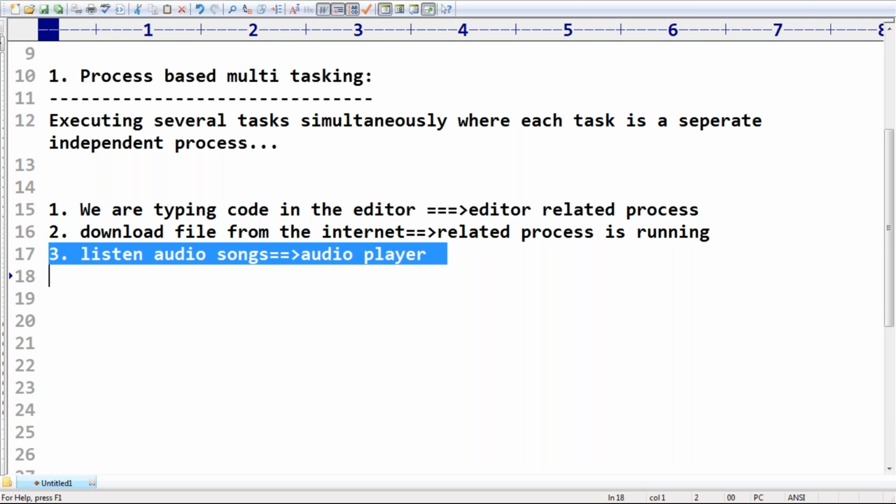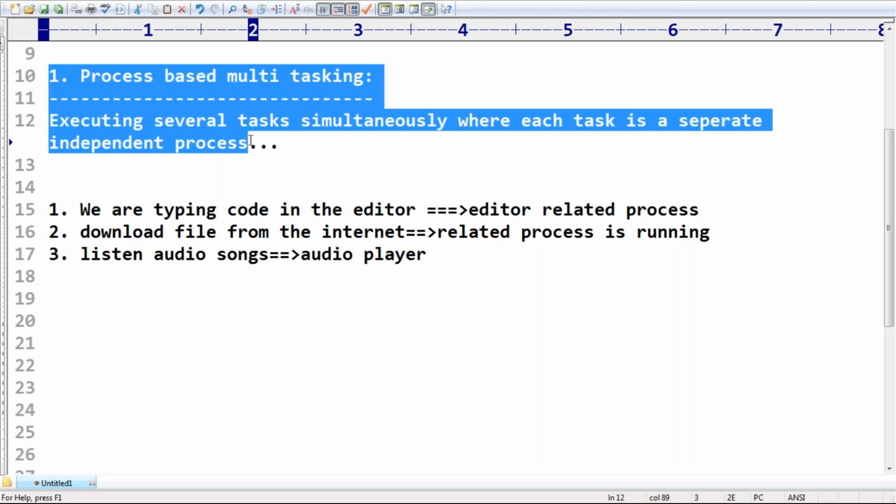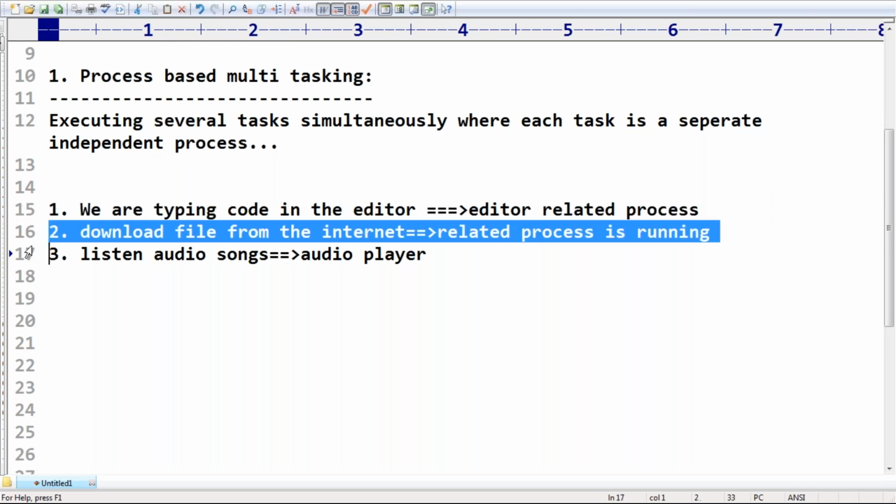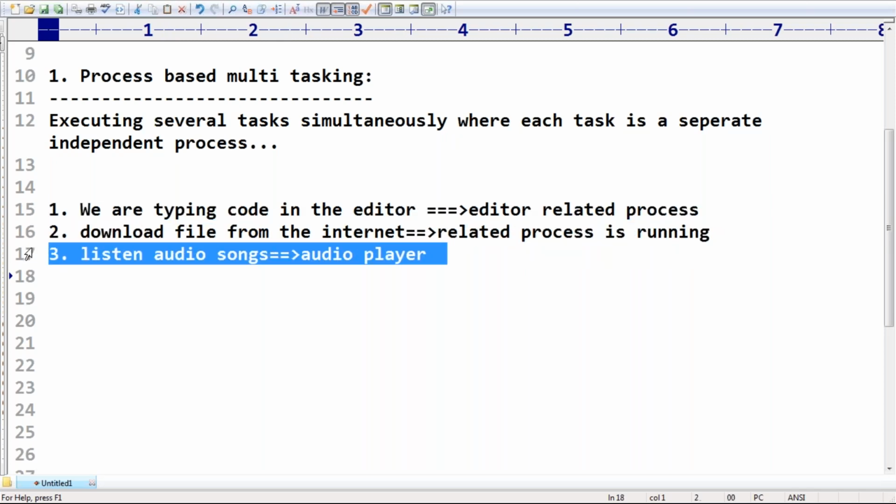Such type of multitasking is nothing but process based multitasking: executing several tasks simultaneously, where each task is a separate independent process, completely different programs.